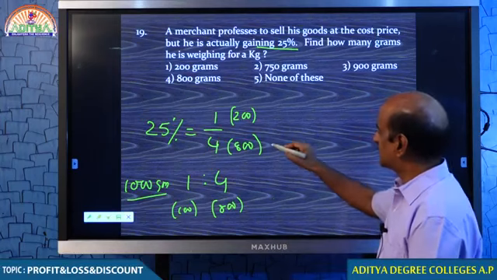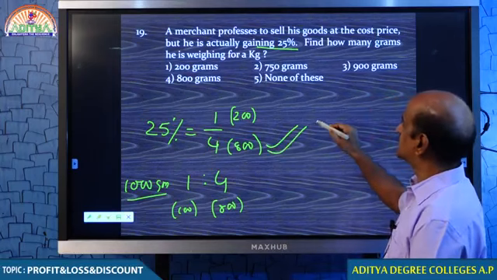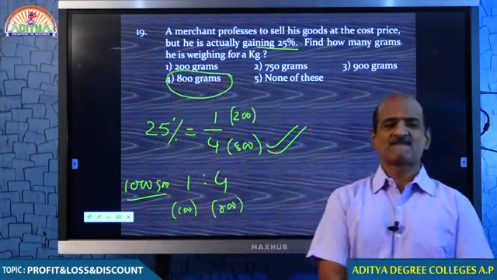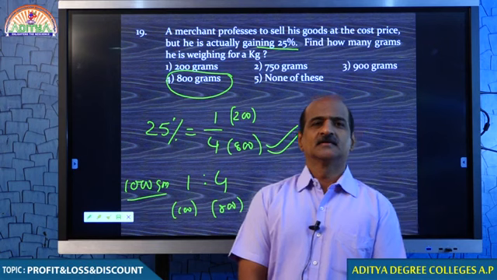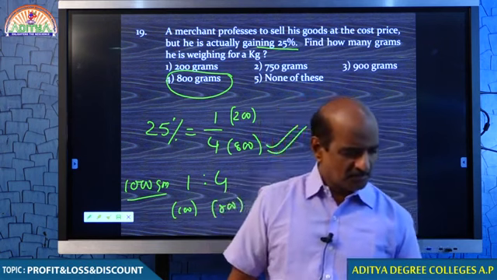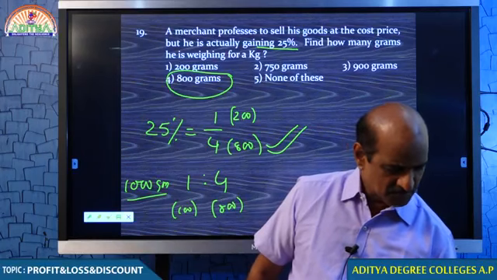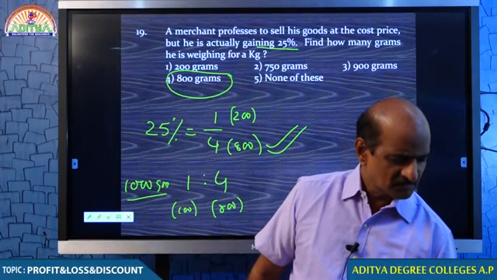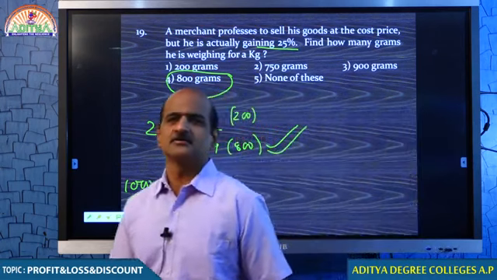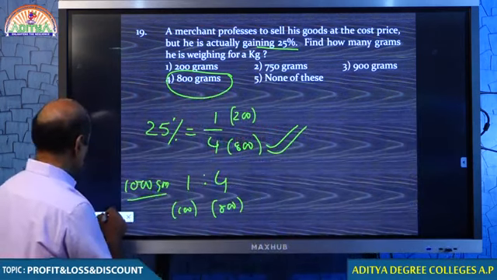Tell me students, how many grams is he giving to the customer? He is giving 800 grams to the customer. I think there is no confusion. But students, I believe that I must give you one example. Better you answer one question and after that I go to the next model. Come on student, please write down the question.